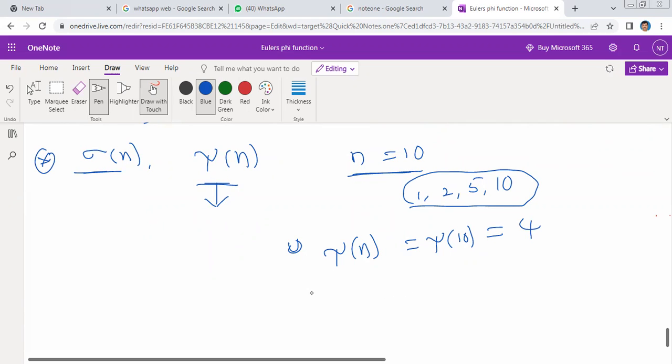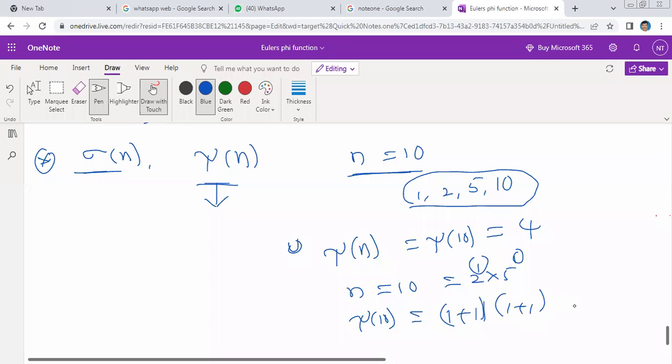ఇదే దానికి మనం డైరెక్ట్ ఫార్ములా ఎలా వాడొచ్చు అంటే, suppose my number n is equal to 10. 10 can be done as prime factors. This is 2 into 5, 2 power 1 into 5 power 1. Therefore our tau of 10 is equal to, powers ఉన్నాయి చూడండి ఇక్కడ పవర్స్. ఈ పవర్ కి 1 యాడ్ చేయండి, 1 plus 1, ఈ పవర్ కూడా 1 యాడ్ చేస్తే 1 plus 1. This is equal to 2 into 2. This is equal to 4.